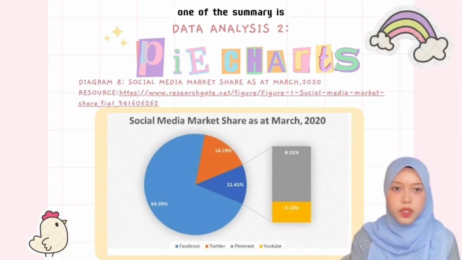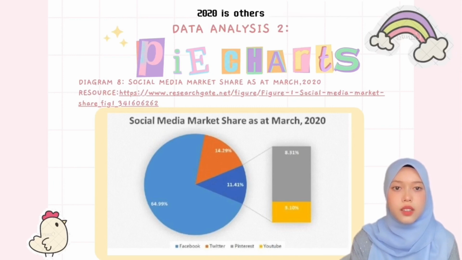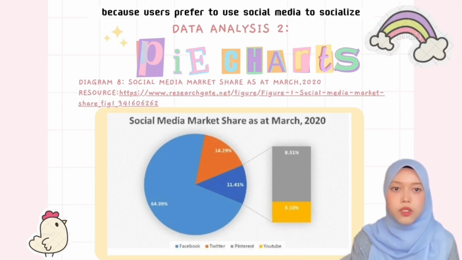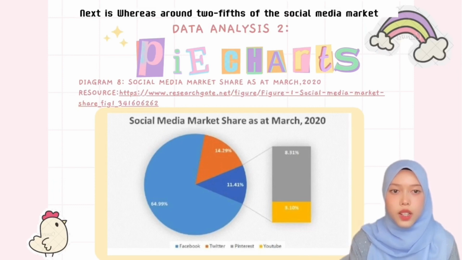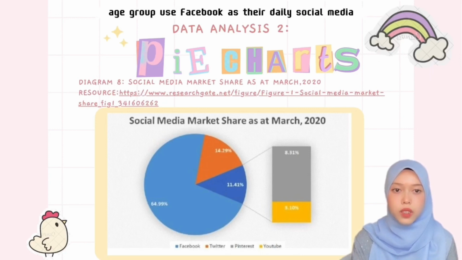One of the summaries is it can be seen that exactly a tenth of the social media market share as of March 2020 is others, which is Pinterest 8.31% and YouTube 3.10%, because users prefer to use social media to socialize. Next, around 2/5 of the social media market share as of March 2020 is Facebook, which is 64.99% because many age groups use Facebook as their daily social media.